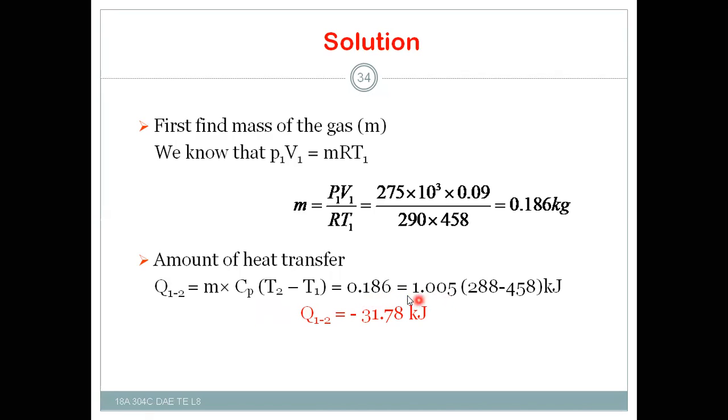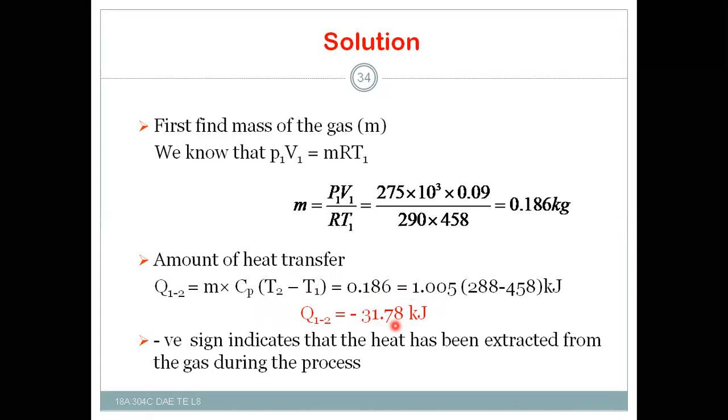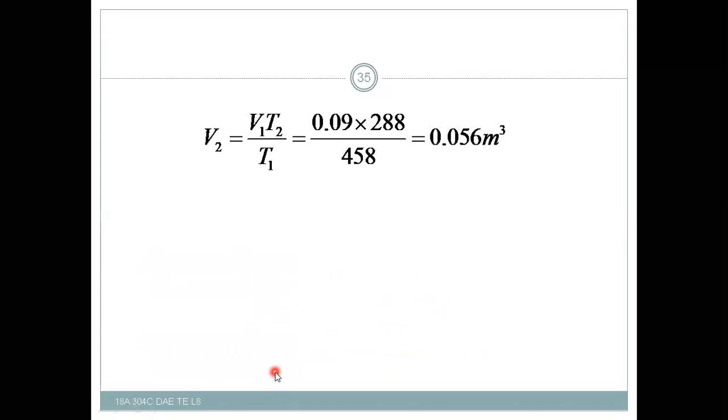So this will be the product, and you will get minus 31.78 kilojoules, right? And the negative sign indicates the heat is rejected from the gas, that is, heat has been extracted from the gas during the process. And next, V2: as I told you, V1 by T1 is equal to V2 by T2.